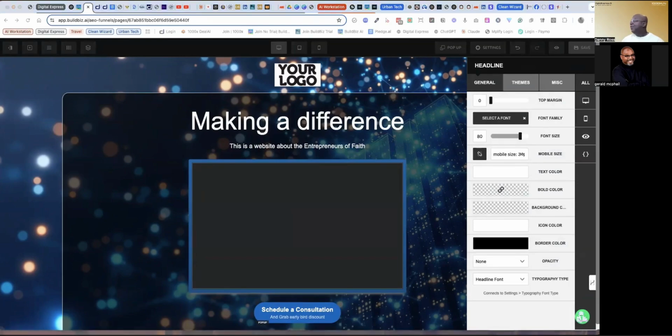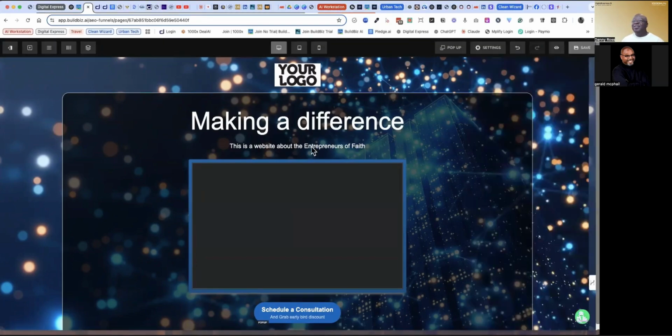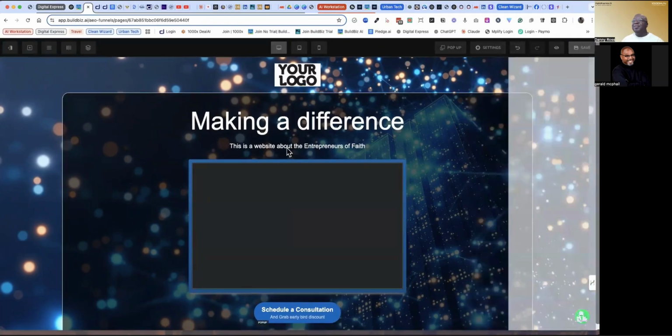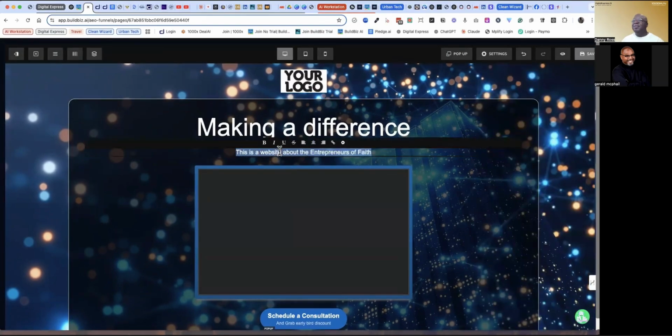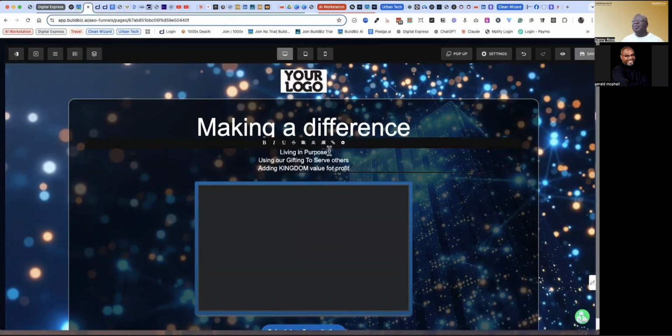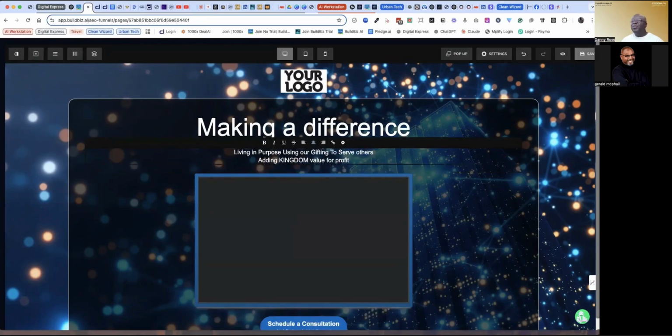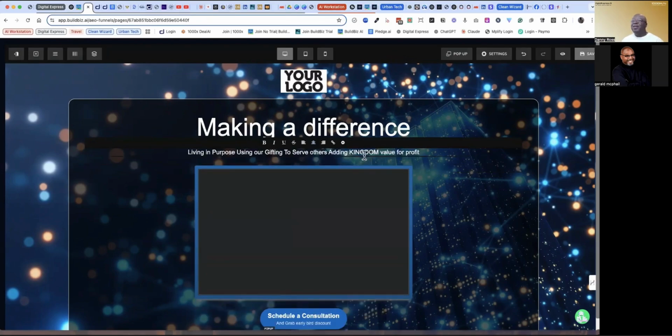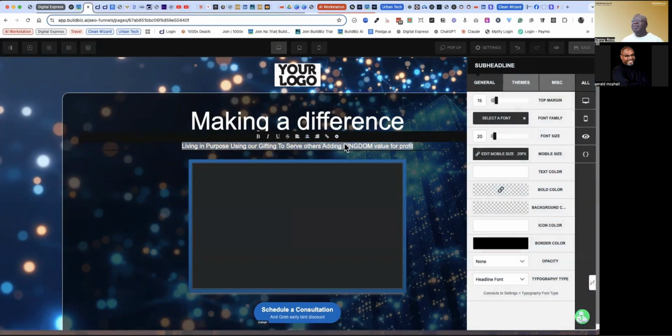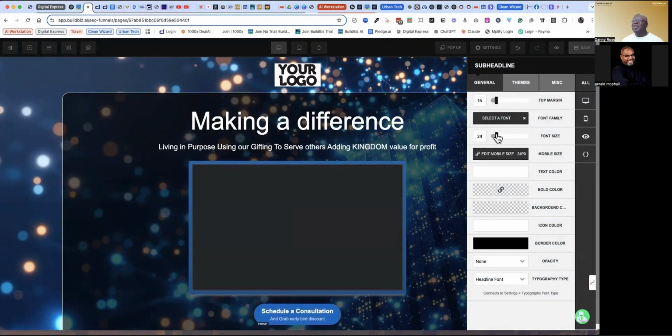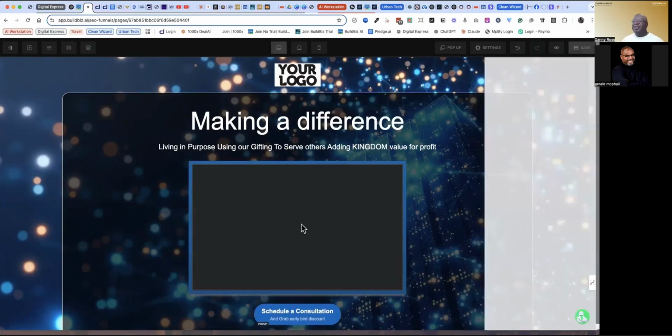So let me grab some more content off the other website. And I'm going to change what I just typed. And there we go. For this layout, this website's laid out a little differently than the other, so I'll put it all on one line. Same thing, I can click the little gear button here and make it a little larger, right? You can play with the size you want it to be. And just that easily, I have created some additional content.